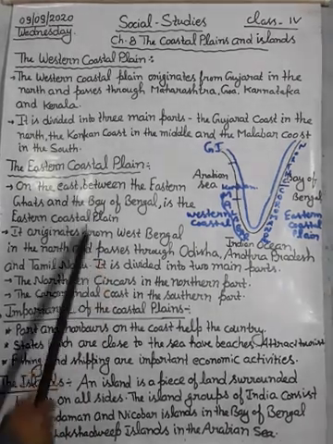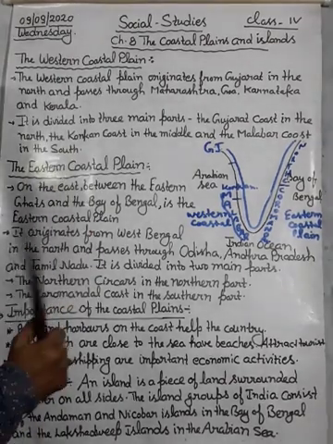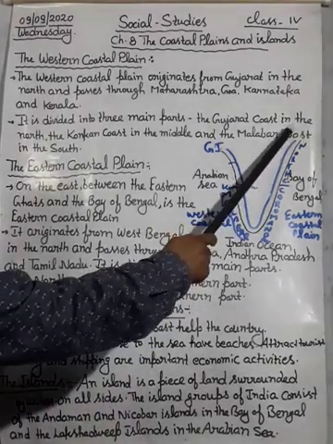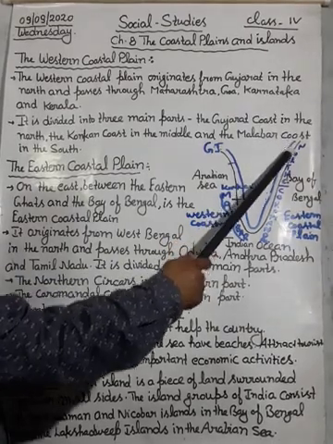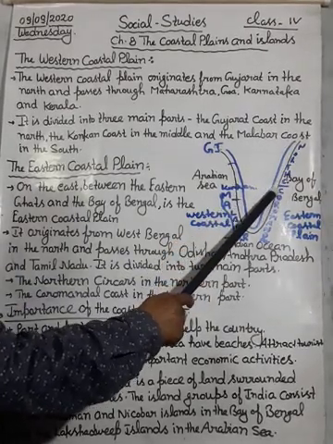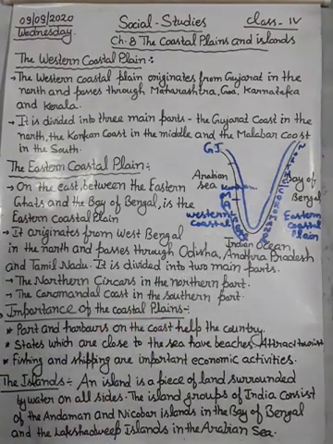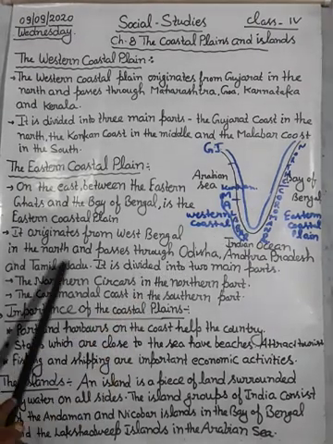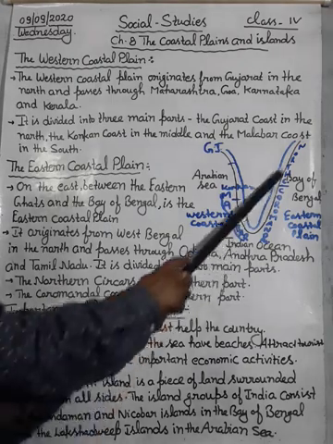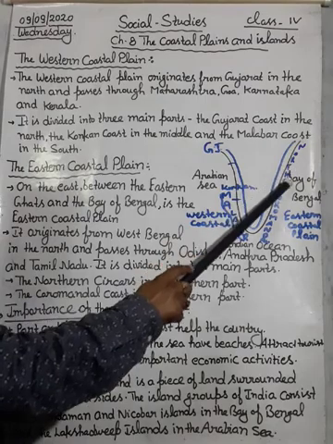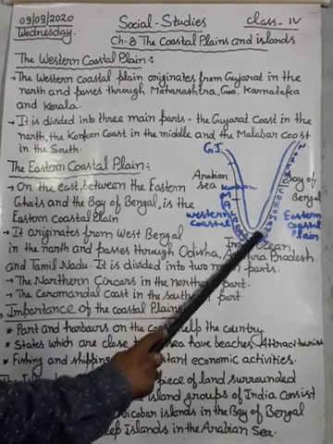Dear student, that's all about the eastern coastal plain and western coastal plain. The eastern coastal plain starts from West Bengal in the north and passes through Odisha, Andhra Pradesh and Tamil Nadu in the south. The northern part is called the Northern Sarkars, and the southern part of this coast is called the Coromandel Coast.